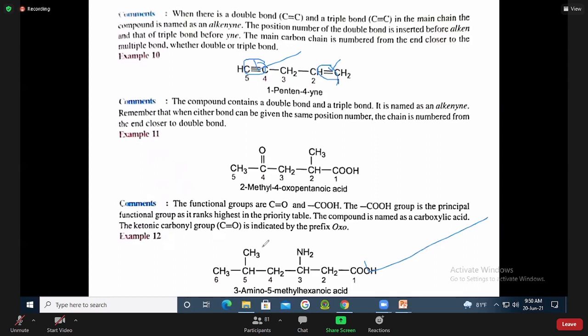How about this one? Sir, organic acid. This is carboxylic acid. And if we continue from here, 1, 2, 3, 4, 5, 6, it is 3-amino-5-methylhexanoic acid, right?